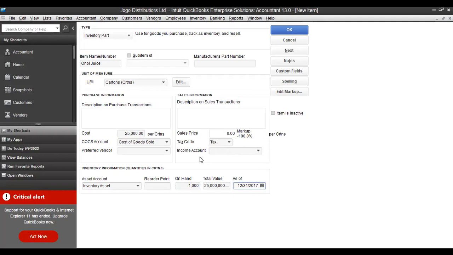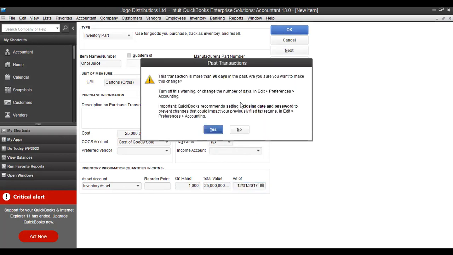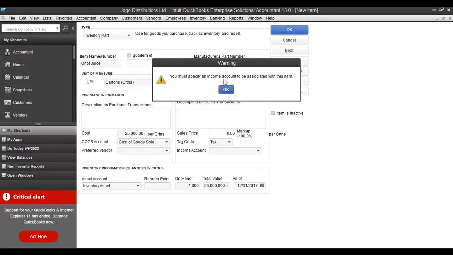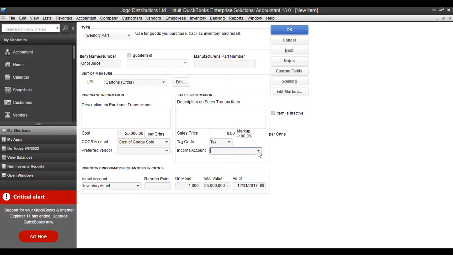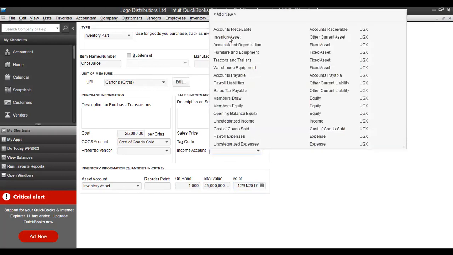Okay, then they'll ask you the income account. If you didn't see it, once you say okay, it will still remind you that you have to come back to the income account. So you say okay. So you click on it, then you create. If it's there, here it's sales or revenue, well and good. If it's not there, you create it. In this case, I don't have it, so I'm supposed to create it by going to add new, then you add.